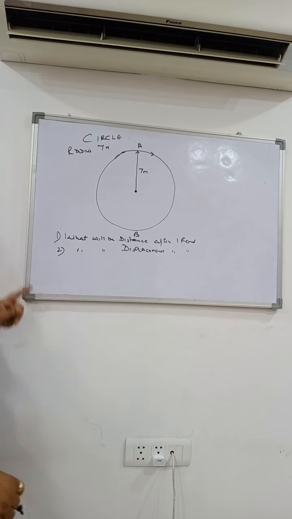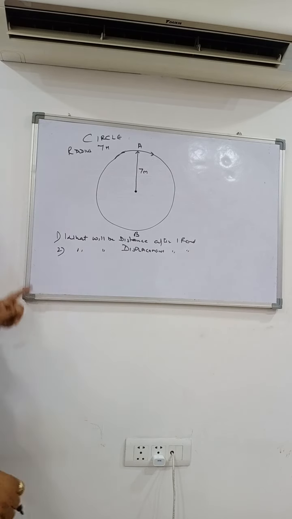Distance. When a body is moving around a circular field or a circular path, the distance is given by the circumference of the circle. You might have done it in your maths class. So distance is equal to circumference, which is equal to 2 pi r.